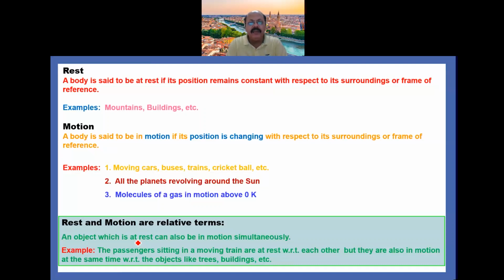For example, the passengers sitting in a moving train are at rest with respect to each other, but they are in motion at the same time with respect to objects like trees, buildings, etc. outside the train. So this is an example by which we can say that rest and motion are relative terms.